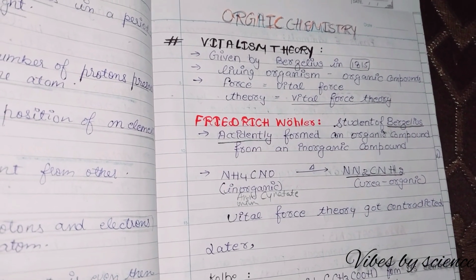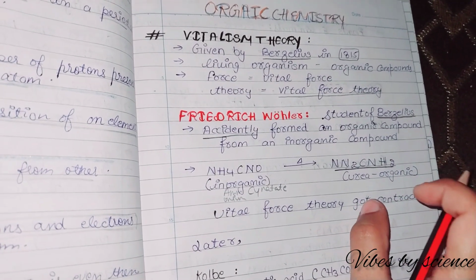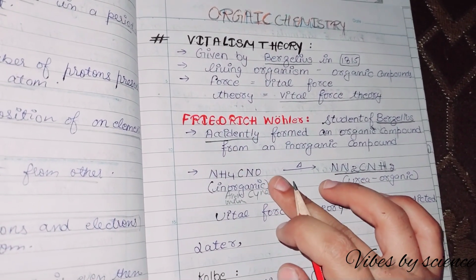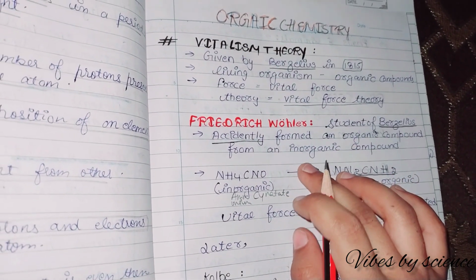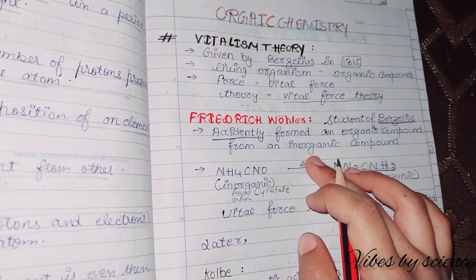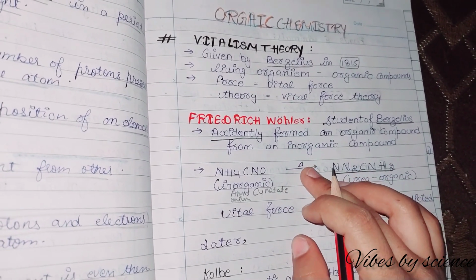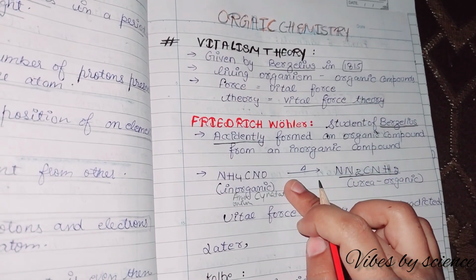He was working with ammonium cyanate, and urea was formed, which was an organic compound. Ammonium cyanate is an inorganic compound, and he formed an organic compound from an inorganic compound, which was really shocking for him. He first got confused about how an organic compound can be generated from an inorganic compound.